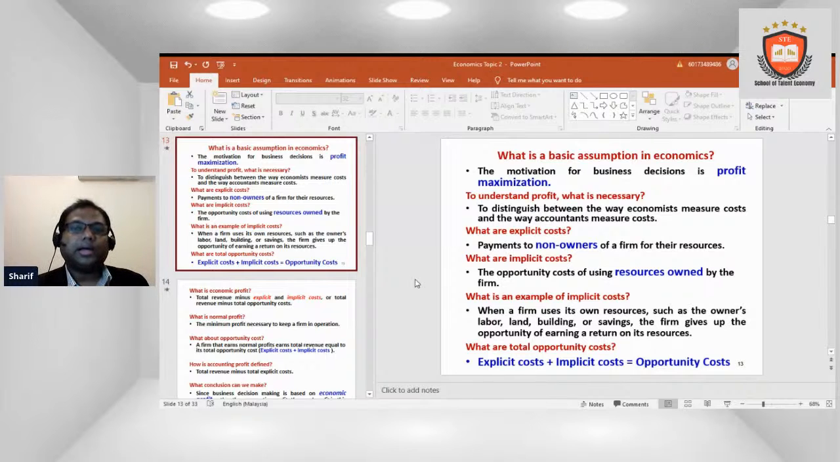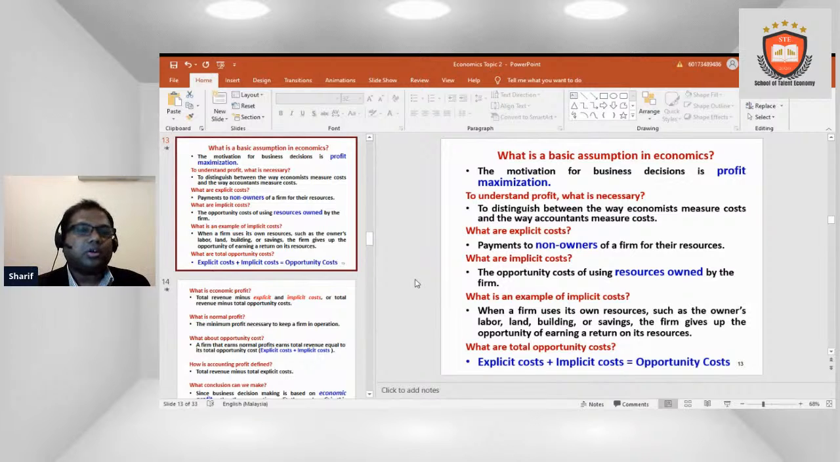So what is a basic assumption in economics? The motivation for the business decision is profit maximization. To understand profit, it is necessary to distinguish between the way economists measure cost and the way accountants measure cost. What are explicit costs? Payments to non-owners of a farm for their resources.